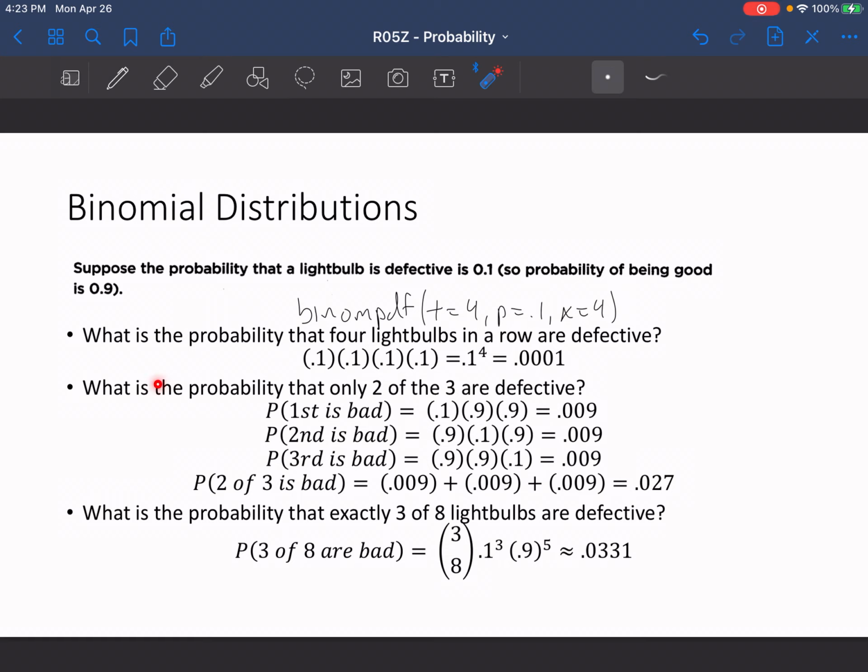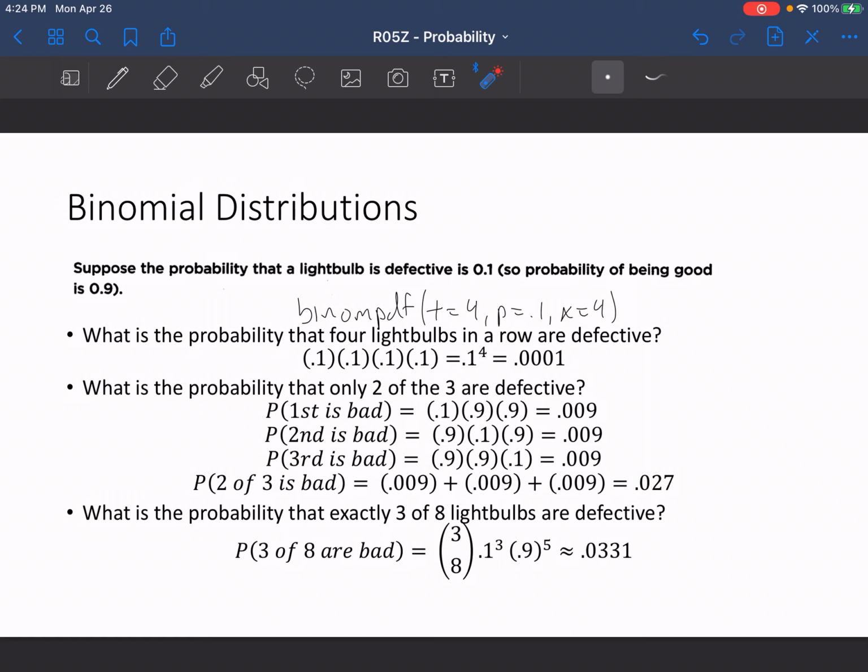Okay, then we could check what is the probability that only 2 of the 3 light bulbs are defective. In that instance we could take the probability that the first light bulb is bad times the probability that it's good times the probability that it's good, and that gives us a probability of 0.009. We could do that for each one of the scenarios, where the second one would be bad or the third one would be bad. Then we could take all of those probabilities, add them up together for all 3 of the scenarios, and that would give us a probability of 0.027.